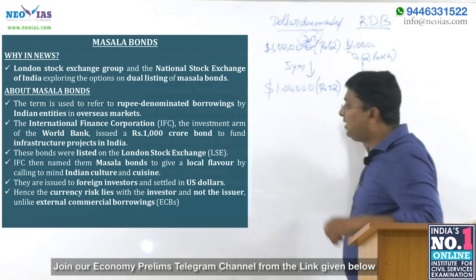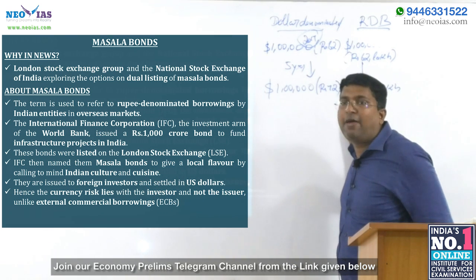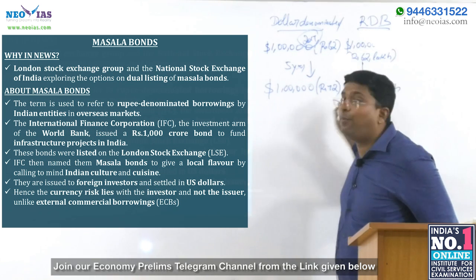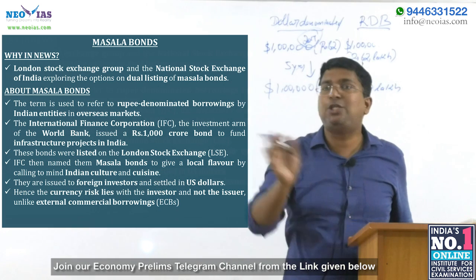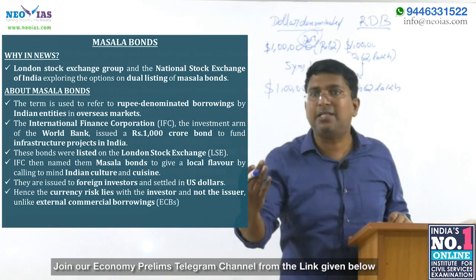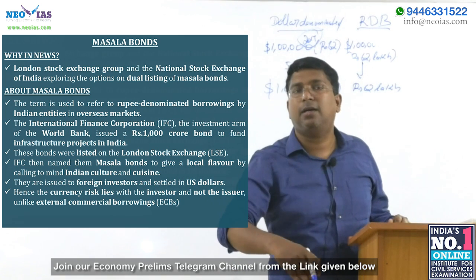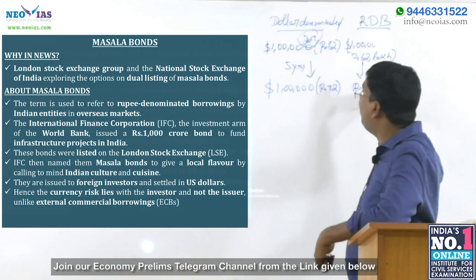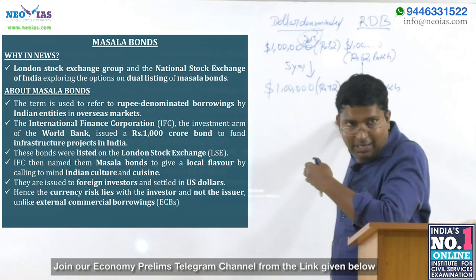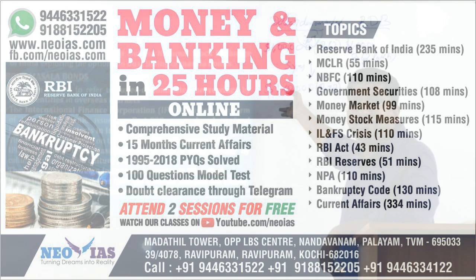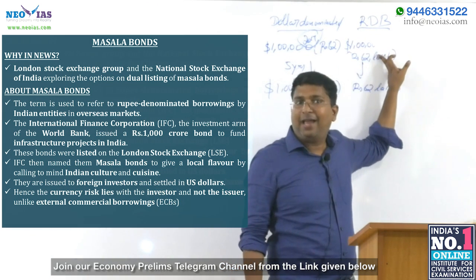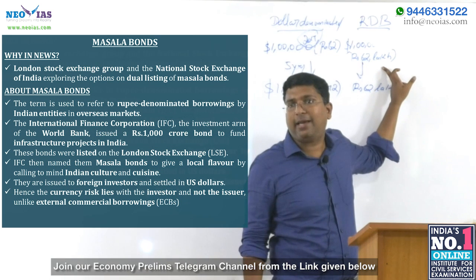So here my question is, in rupee denominated bond, who is having currency risk? Investor. The investor who purchased your bonds is having the currency risk. The issuer, the private company who raised fund, doesn't have any currency risk. Now what will happen to the poor investor? Imagine, the investor has given $1 lakh and the private company got 62 lakh.